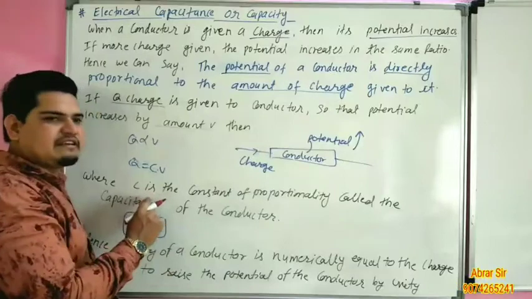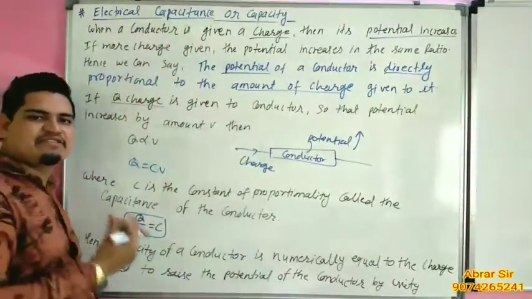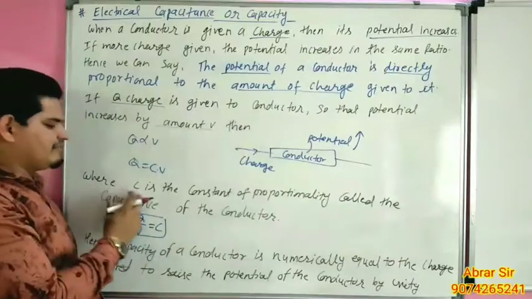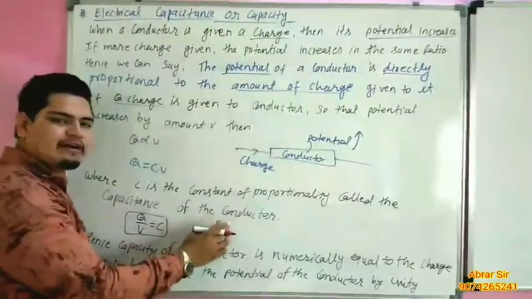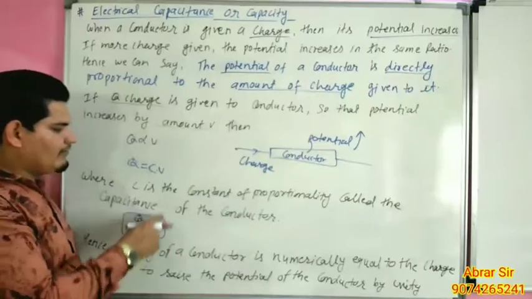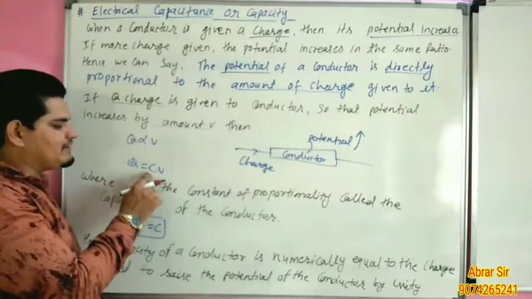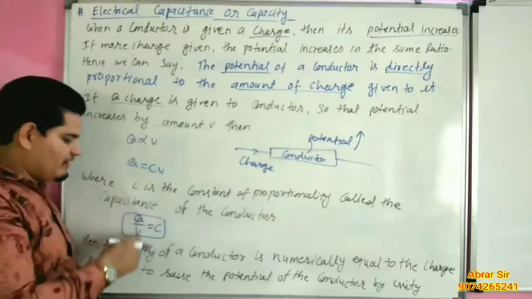This constant C is called the capacitance of the conductor, or capacity of the conductor. We can find the value of C by transferring V into the denominator.